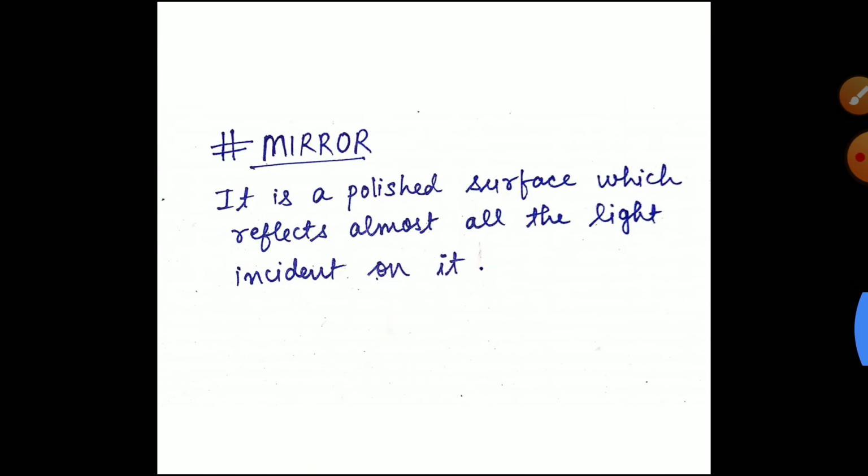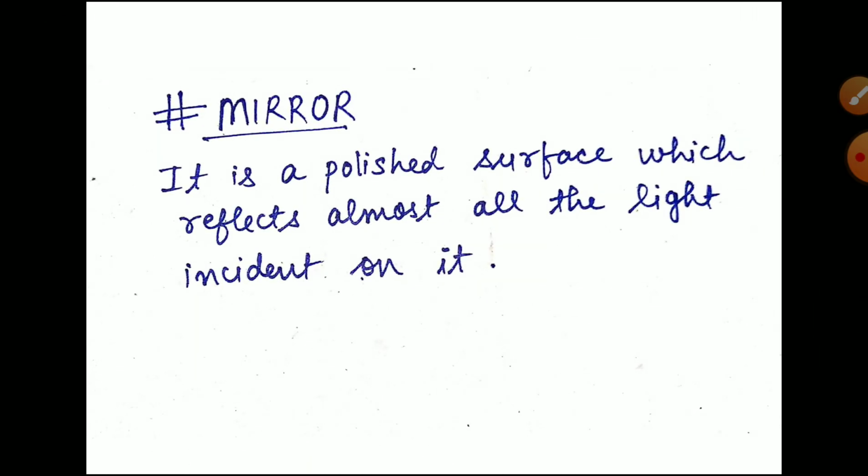Okay, so now see, what do you mean by mirror? It is a polished surface which reflects almost all the light incident on it. Okay, it is a polished surface you are having at your home. Okay, mirror. So जितने भी लाइट उसमें पड़ेगा उसके सरफेस में रिफ्लेक्ट होगा. All the lights will get reflected. ओके, जितने भी लाइट रेज उसमें इंसिडेंट होंगे सब रिफ्लेक्ट होगा. It is a polished surface which reflects almost all the light incident on it.